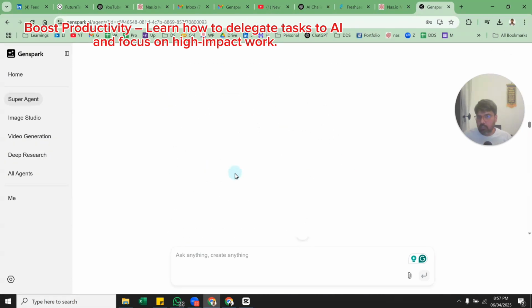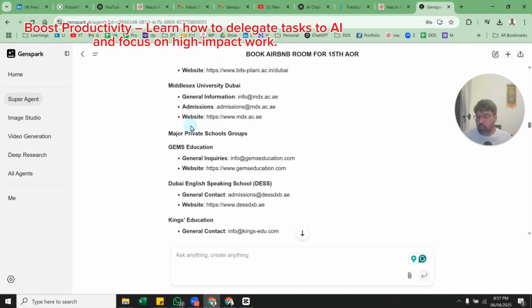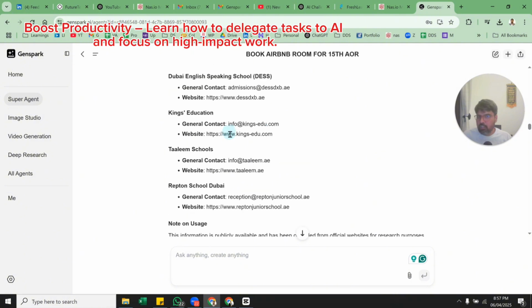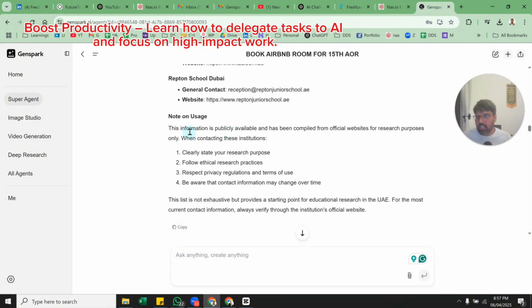So it did it for a few colleges and a few institutes, that you can see all of them, which was very tough to do manually. And then it is giving a condition that please use it ethically.